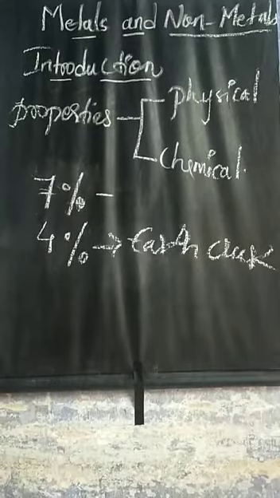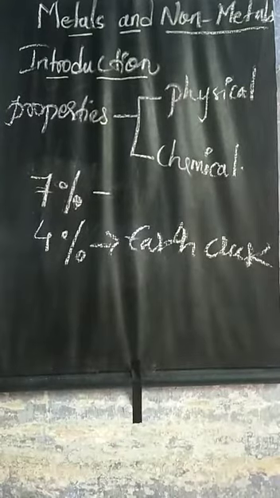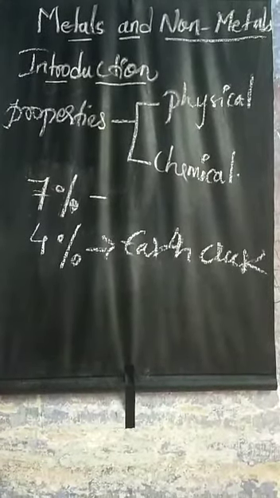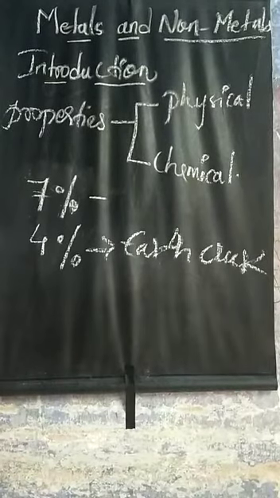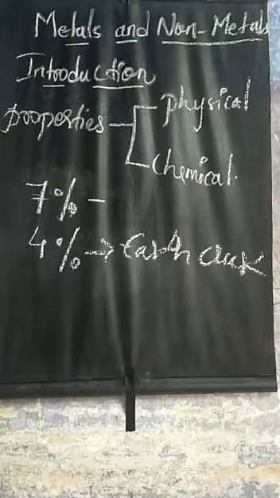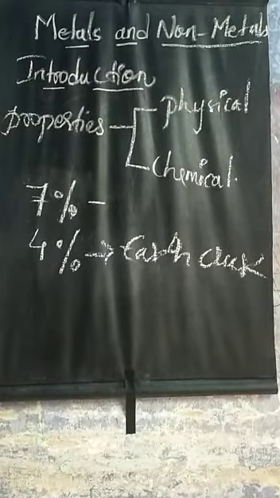Malleable means which can be beaten with a hammer to form a thin sheet without breaking. Ductile means which can be stretched or drawn to form a thin wire. Brittle means which breaks into pieces on hammering or stretching. Keep these points in mind.